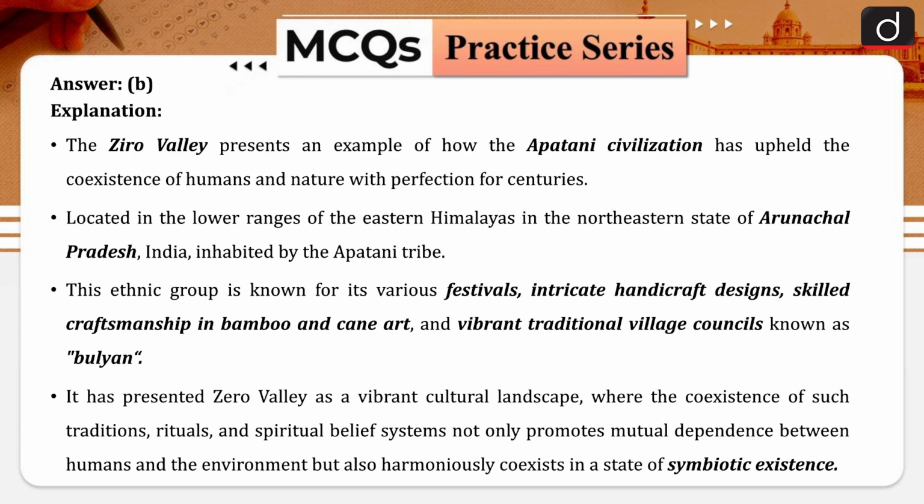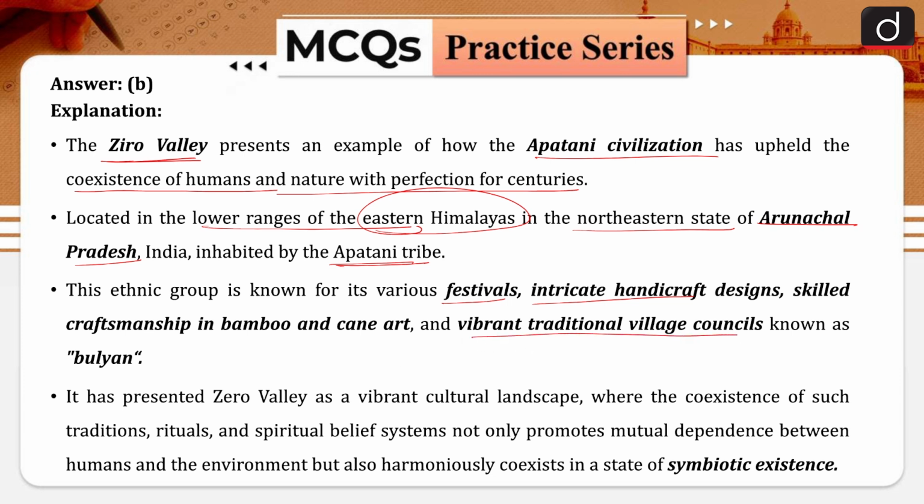Here you can see Zero Valley presents an example of Apatani civilization that has upheld the coexistence of humans and nature with perfection for centuries. This kind of civilizational or cultural aspect is found in the lower ranges of the eastern Himalayas, in the northeastern state of Arunachal Pradesh in India, inhabited by the Apatani tribe. Now when we are talking about the practices, there are various festivals, intricate handicraft design, skilled craftsmen in bamboo and cane art, and vibrant traditional village councils. These traditional village councils are also known as bullions.